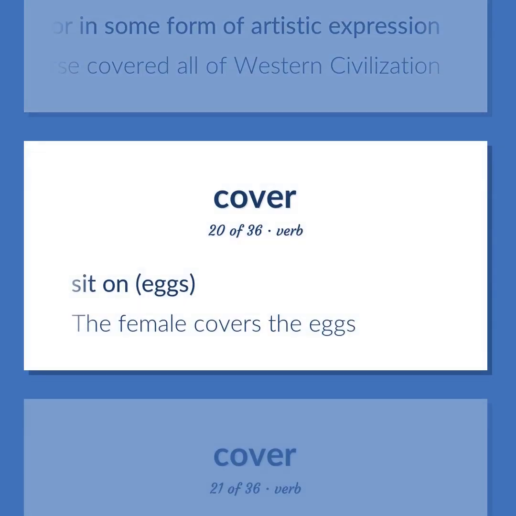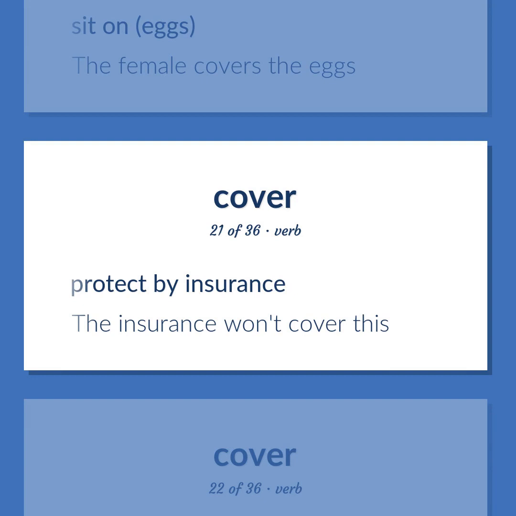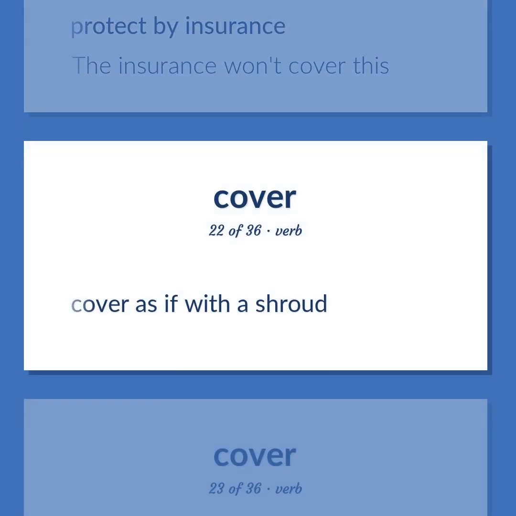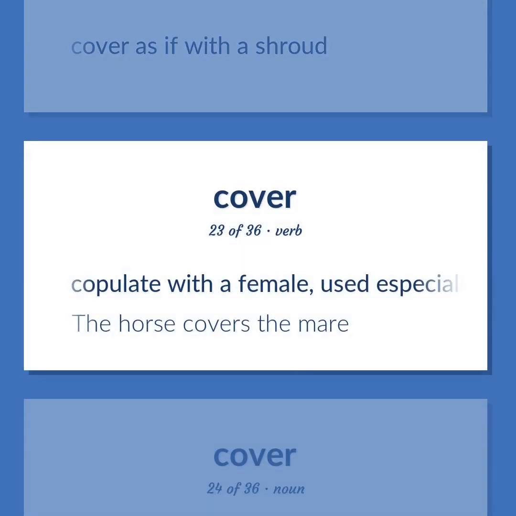Sit on, eggs. The female covers the eggs. Protect by insurance. The insurance won't cover this. Cover as if with a shroud. Copulate with a female, used especially of horses. The horse covers the mare.